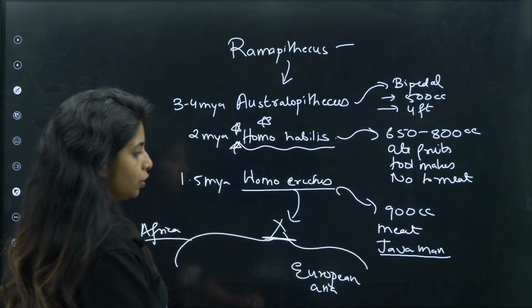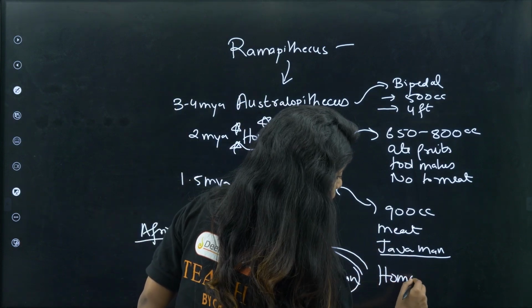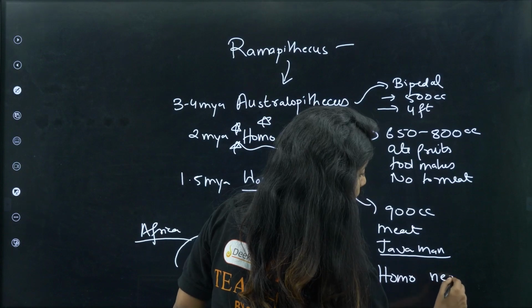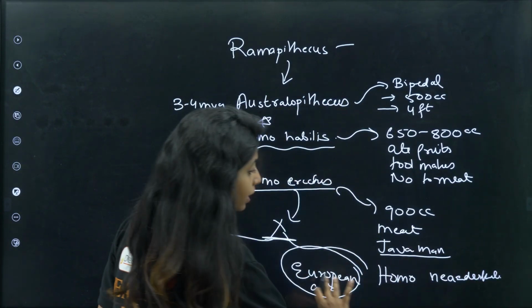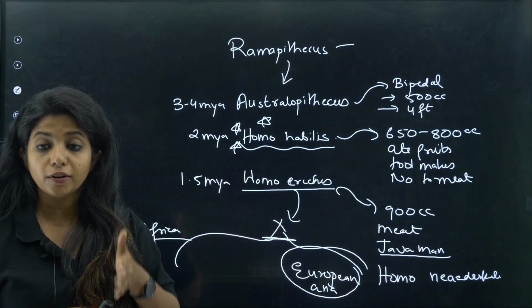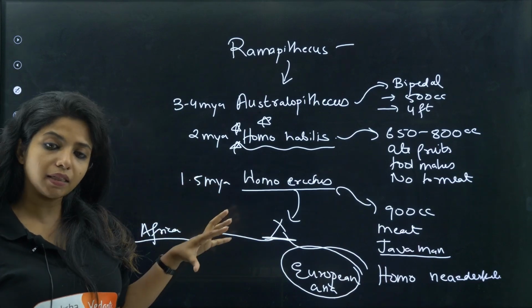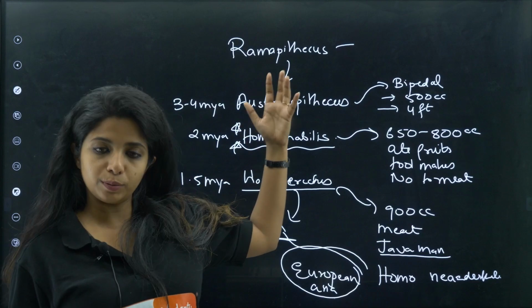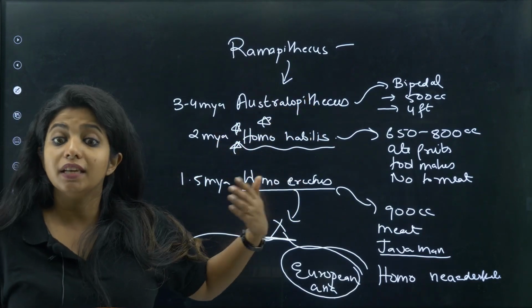In Europe, these organisms, or basically man-like beings, you call them Neanderthals. I'm not writing it over here, so as not to confuse you, because I am also getting confused by the whole process. Some of the Homo erectus stayed in Africa itself and evolved there, whereas some went to Europe and Asia and evolved there.